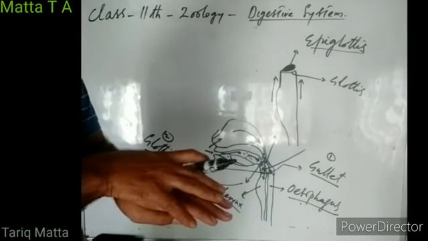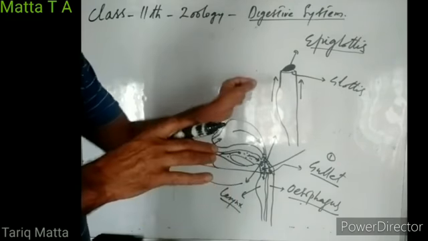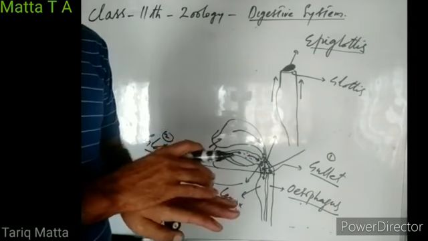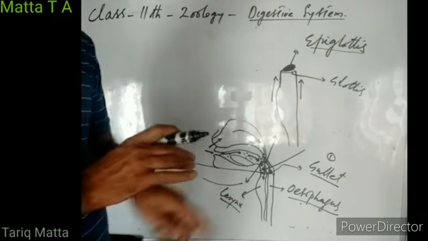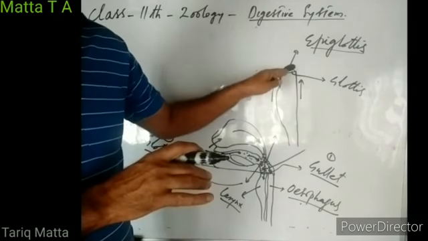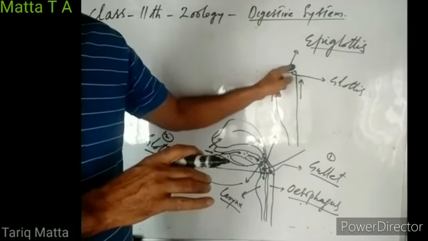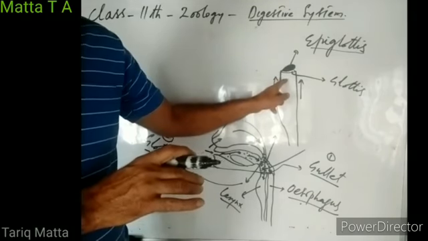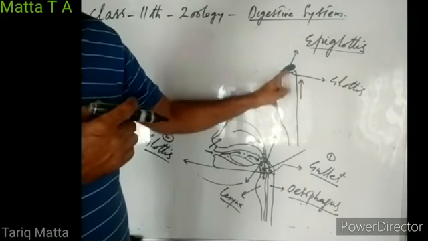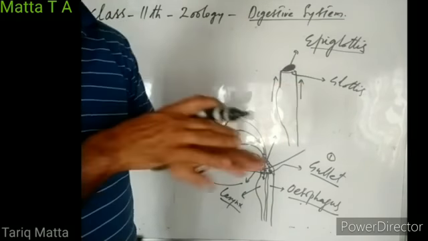Sometimes when we are talking while eating, some food molecules or some water droplets may slip into the larynx, and immediately we develop a strong cough reflex. We cough till this particle or water droplet is removed out of the larynx. So why does the food particle or water droplet enter the larynx at that time? When we are talking, we have to pass out air, right? So at that time, the epiglottis does not keep the glottis completely closed.